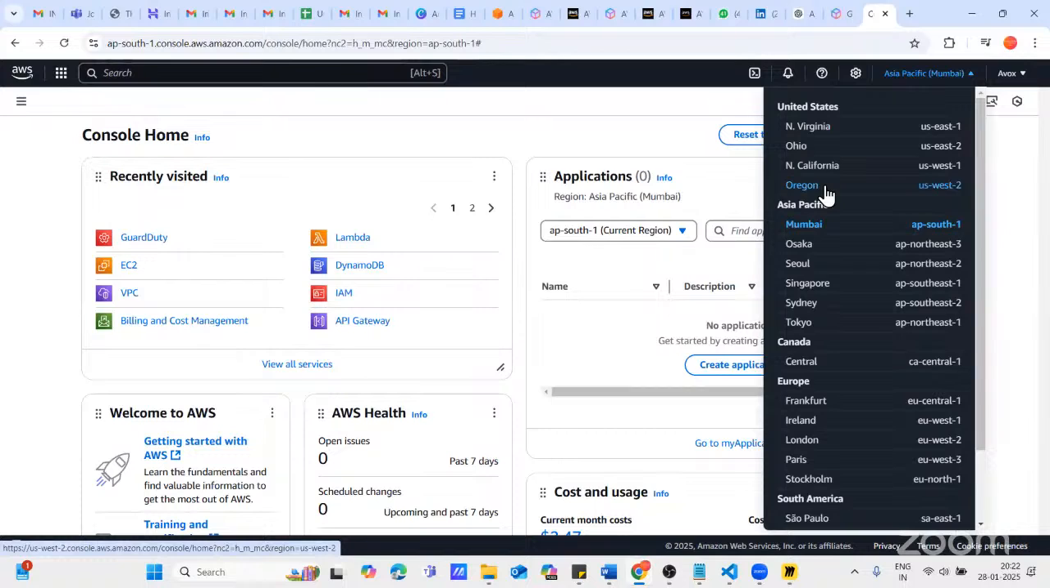North California, Oregon, Mumbai. So these first four regions you can see are in the United States. North Virginia is a city name here or state name in the United States. In front of that, you can see US East 1. US East 1 is the code of this region. Similarly, for Ohio, US East 2 is the region code. You do not have to remember it. You should know how and from where you can see all these things.